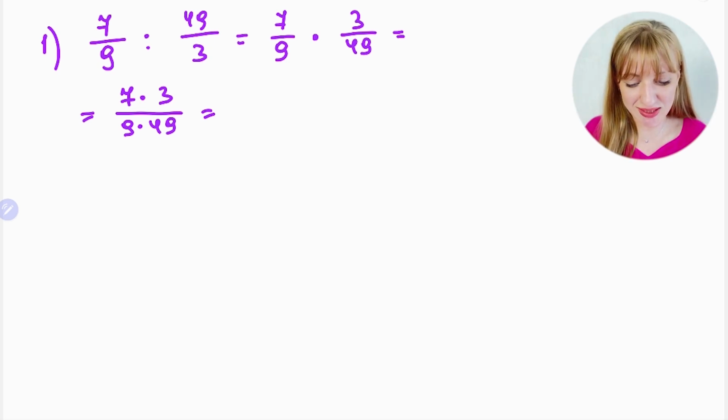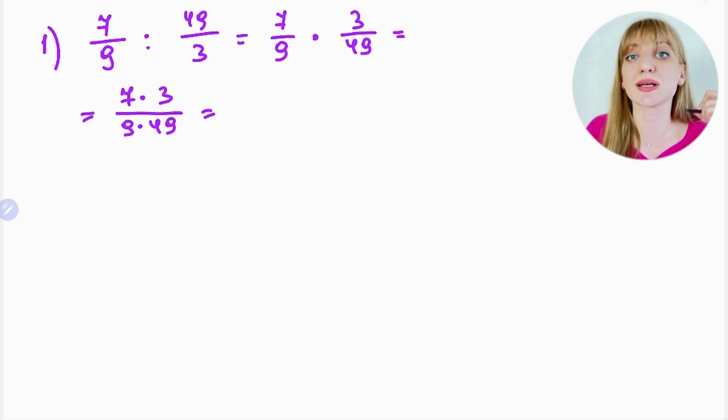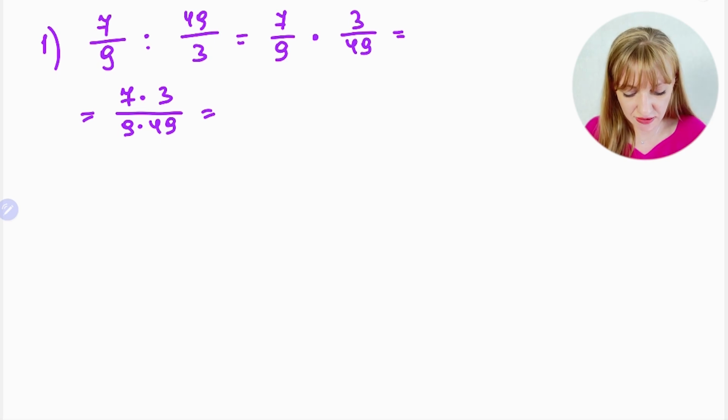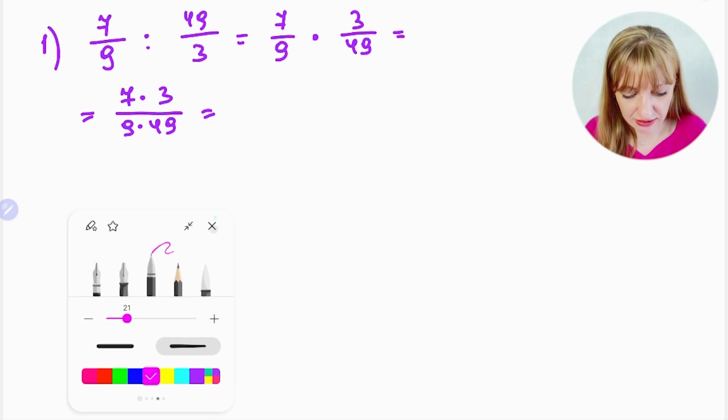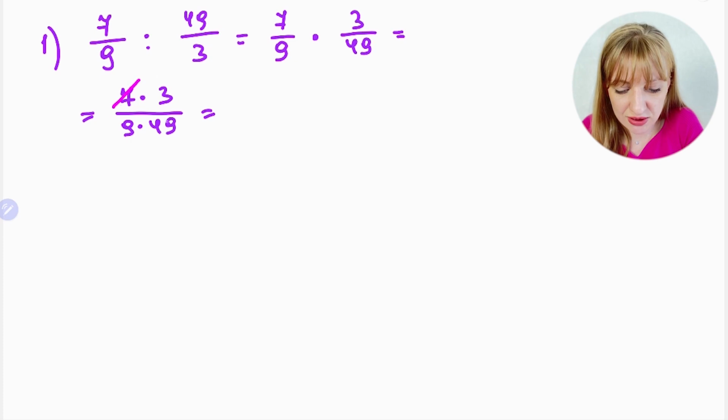Okay, and now we continue with this fraction. You see that I already said that we could do some simplification. Now see, do you have any common factors on the top and in the bottom? You see that we have 7 and 49. I take a color to show that we could simplify. It means 7 and 49, right?